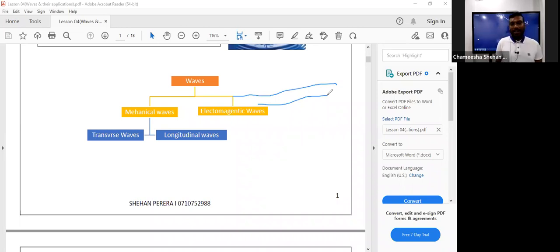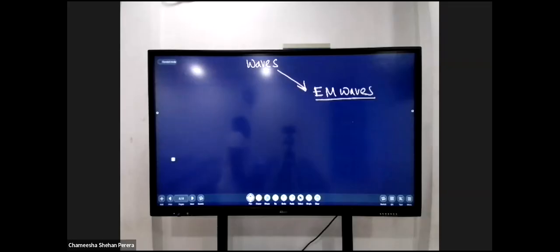Rocket science, very easy things, right? Okay. So waves which do not need a medium for the propagation, you call them as what? Electromagnetic waves. Mechanical waves, obviously you can understand it. Mechanical waves, definition: the waves which need a material medium for the propagation, right?